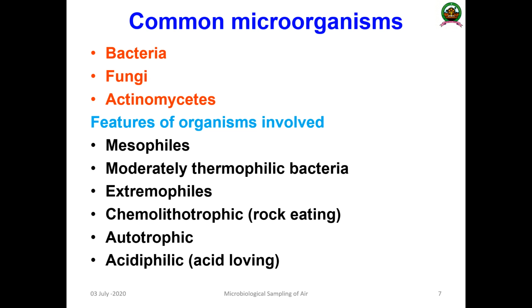Then, as I told you, the major importance in environmental microbiology is the use of microorganisms. The major microorganisms are bacteria, fungi, and actinomycetes. So what are the features of the organisms we use for the bioleaching technique?